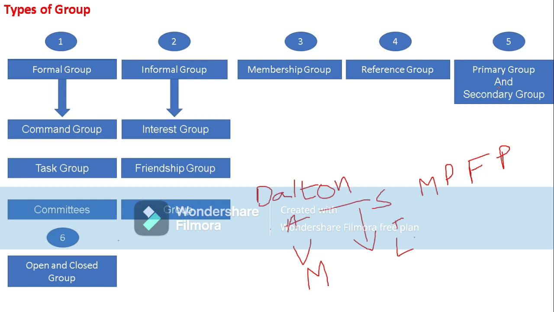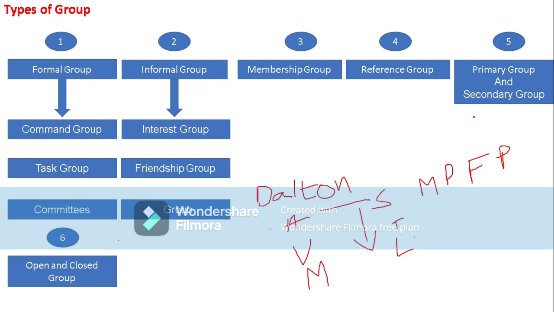Coming to secondary group, it means a group of people who have no face to face and deep relationship. For example, if we go for a social organization, it is a group, but we don't have any personal, direct relationship. A common interest will not be there, regular interaction will not be there.